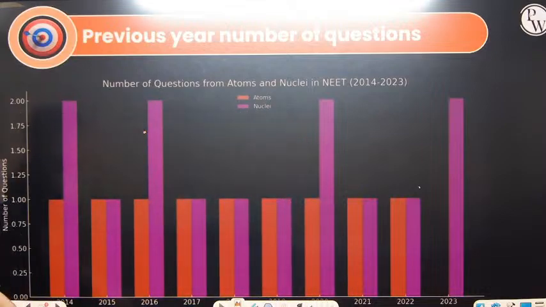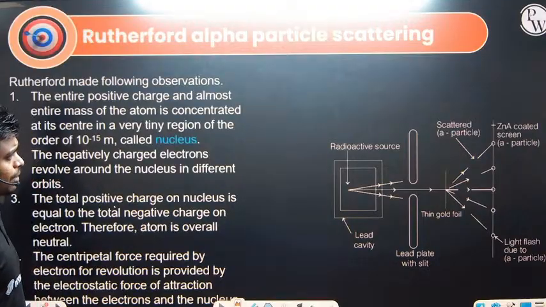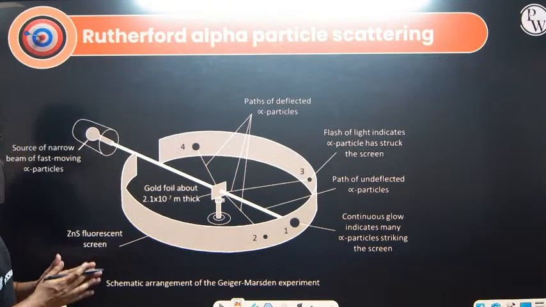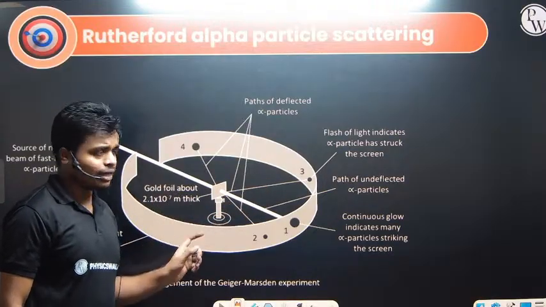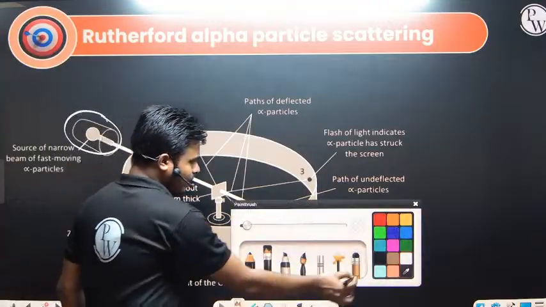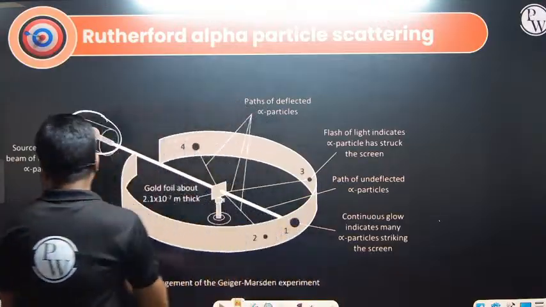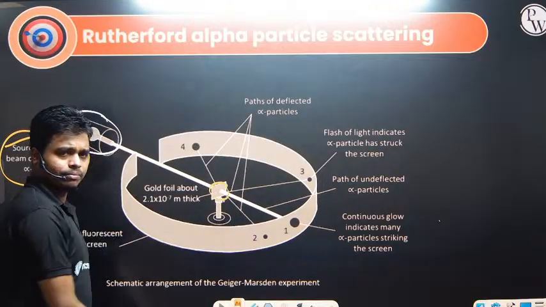The first thing, let's start our journey with the Rutherford alpha particle experiment. We all know what Rutherford did. He took one gold foil and one zinc sulfide screen, and he placed one source of alpha particles over here. This narrow beam of fast moving alpha particles strikes the gold foil.